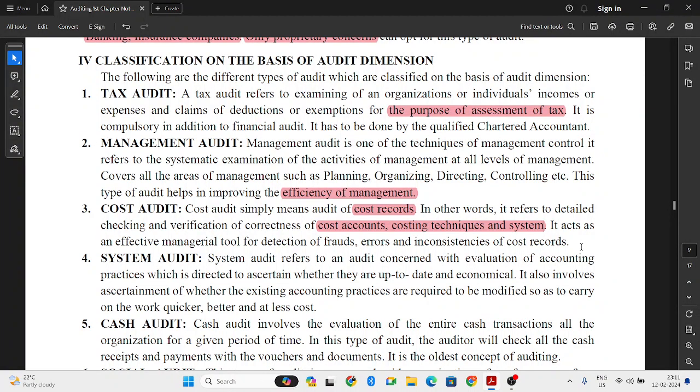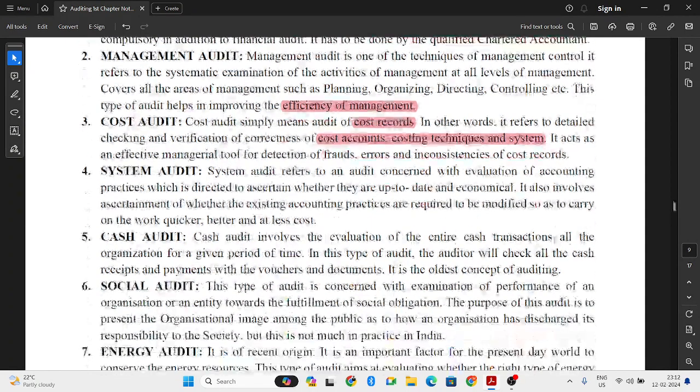Next, system audit. So what happens, there'll be an accounting system maintained in the organization, accounting software and all accounting practices. So it is to check whether all those accounting practices are up to date. So there is no old version. So, is everything up to date, are they following accounting principles correctly, have they implemented all the new systems, checking all of that is system audit.